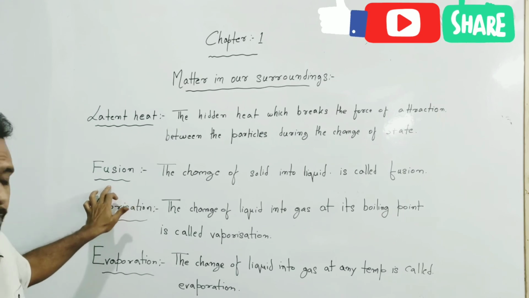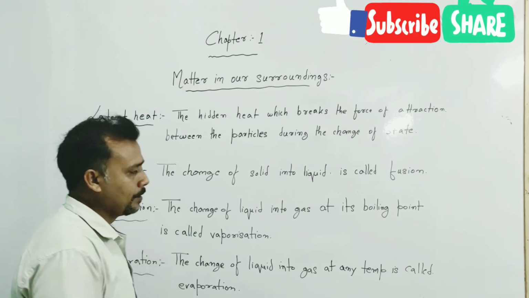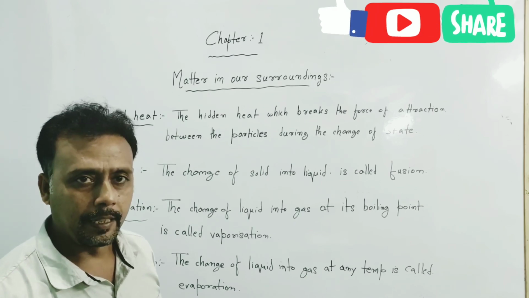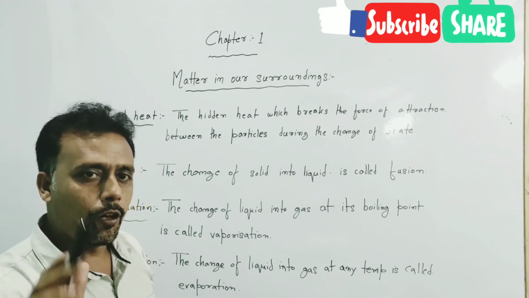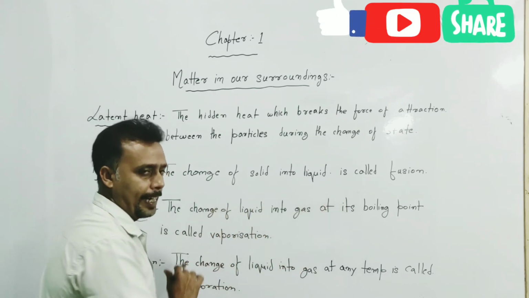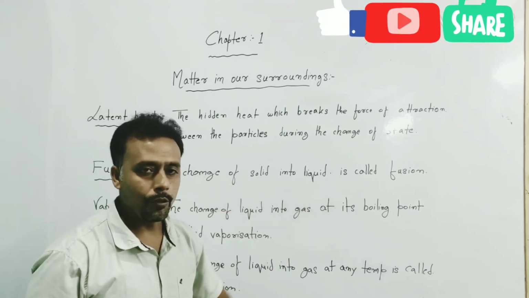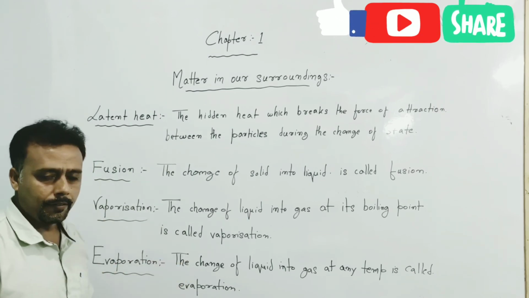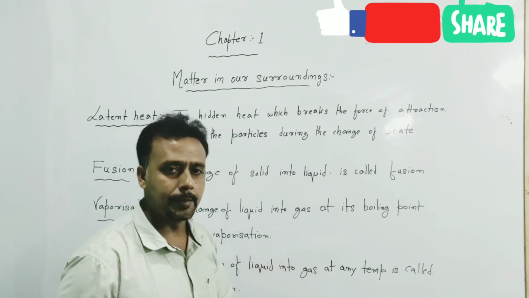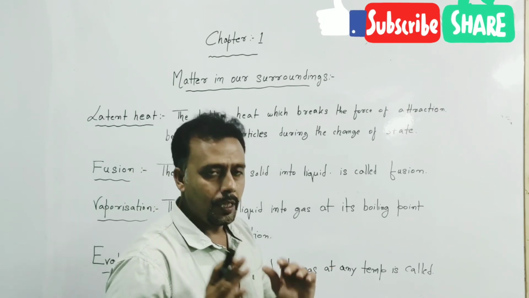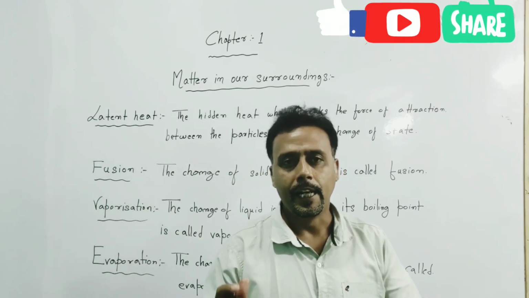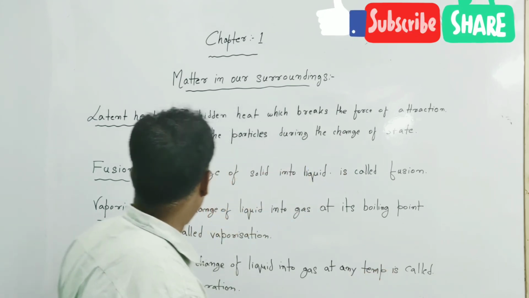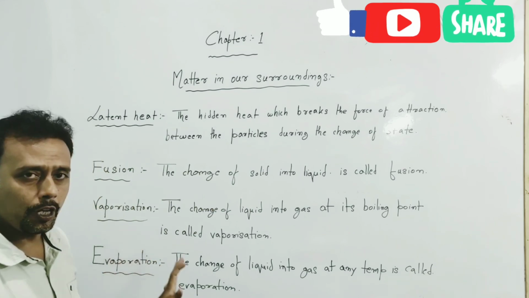Next one is fusion. As I have stated earlier, the change of state of solid into liquid is called melting. The melting is also known as fusion. It is the same. The change of solid into liquid is also called fusion. The next one is vaporization. The change of liquid into gas at its boiling point. Whenever a liquid changes into gas at its boiling point, that phenomenon is known as vaporization.